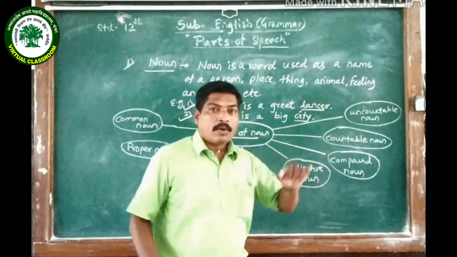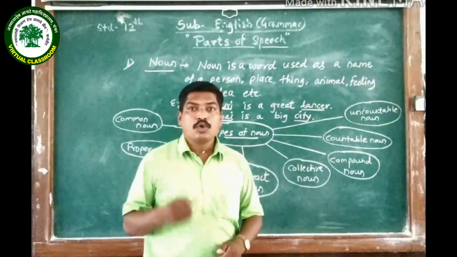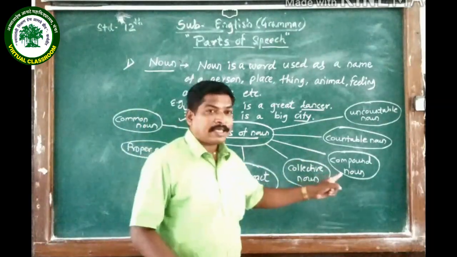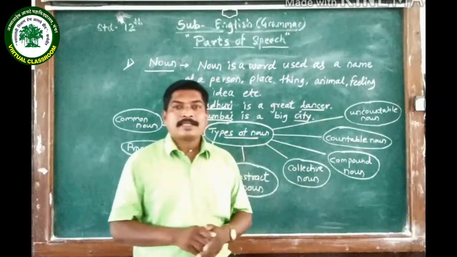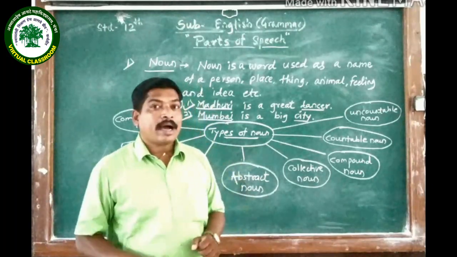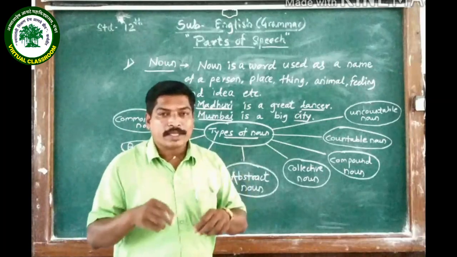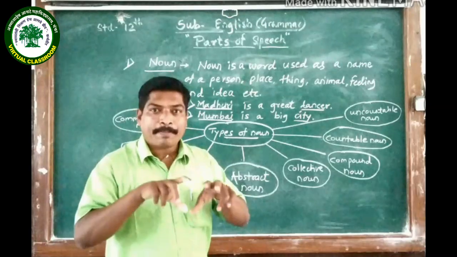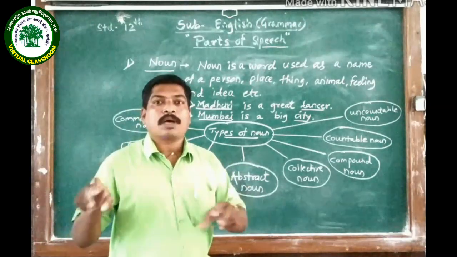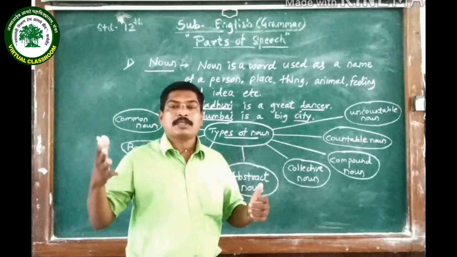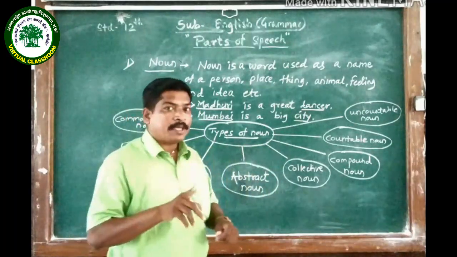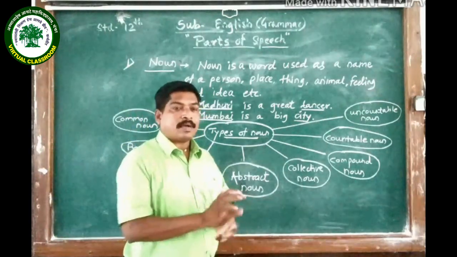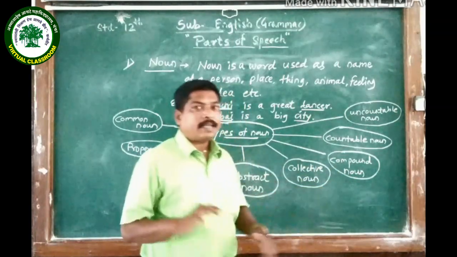Then compound noun. What is this? Compound noun means two nouns come together to form a separate noun. That is why this is called a compound noun. For example, if I say classroom, there are two nouns which are joined together, class and room. So I have formed one separate noun from those two words, classroom. Post and office, so post office. Post office, classroom, son-in-law, father-in-law, all these words come under this category, compound noun. Then next one,